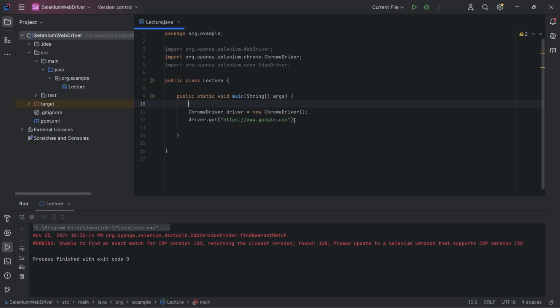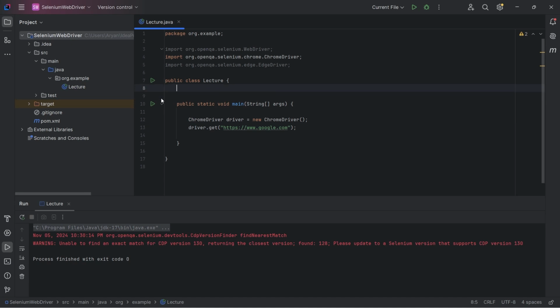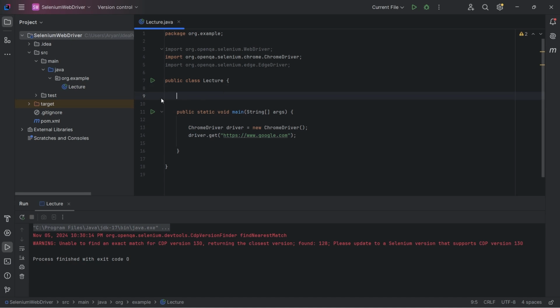Why? Because by declaring the driver reference variable type as ChromeDriver, you are restricting your automation script to only run in the Chrome browser. Suppose you want to change the browser, then you have to change your entire script. So let's understand the flaw using one example.